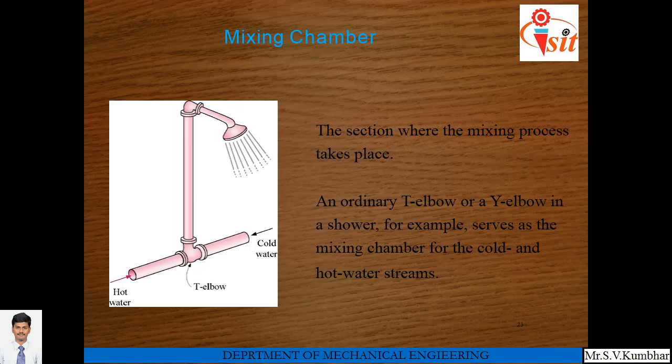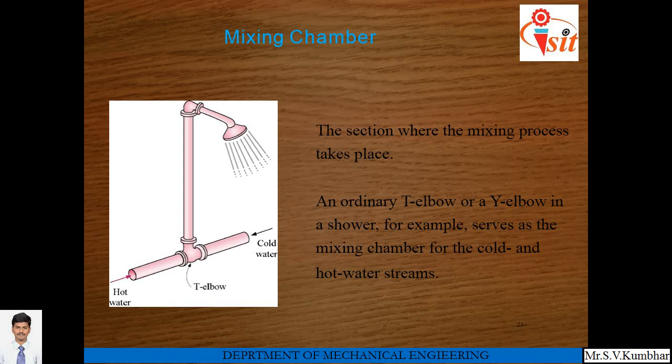Mixing chamber. In the mixing chamber, two different fluids, that is hot fluid and cold fluid, are mixed together at a particular junction, and the resulting fluid is used for different purposes. One best example is shown as a shower. Here hot water enters from the left hand side of the pipe and cold water enters through the right hand side of the pipe. These two are mixed at the T elbow, and that resulting water is used for bathing purpose.